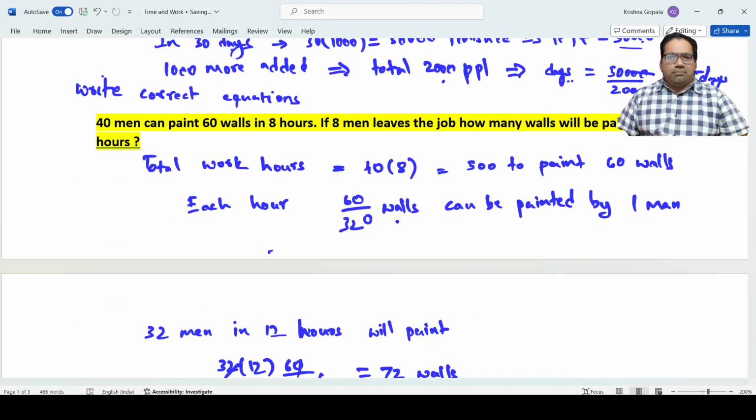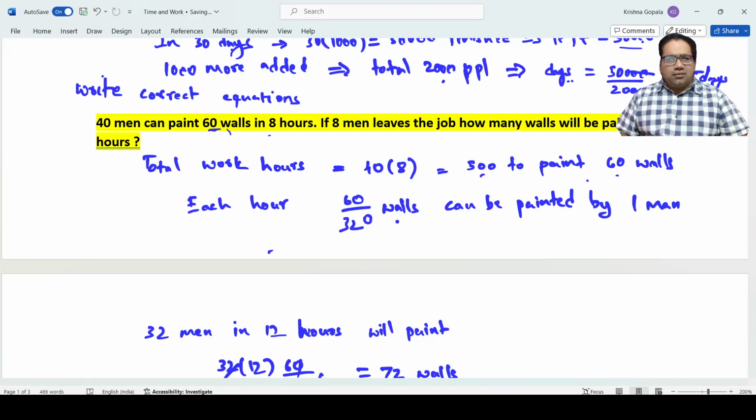40 men can paint 60 walls in 8 hours. What is the total work? Total work is 60 walls. And how much have they worked? 40 men into 8 hours, that is 320 man hours to paint 60 walls. If 8 men leave the job, how many walls will be painted in 12 hours?